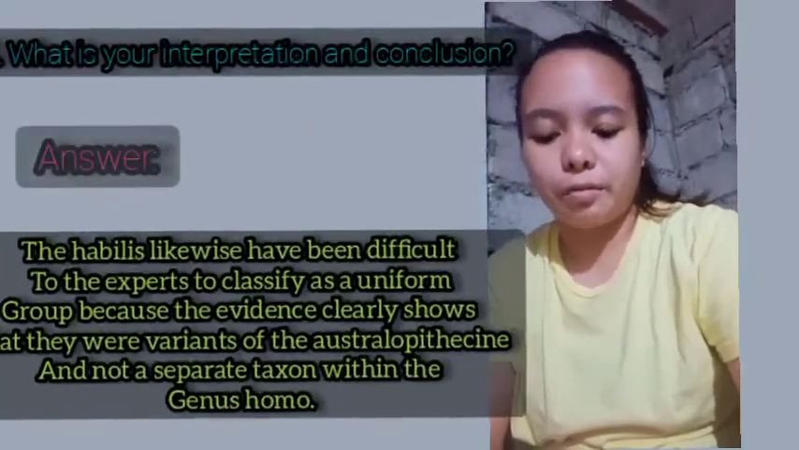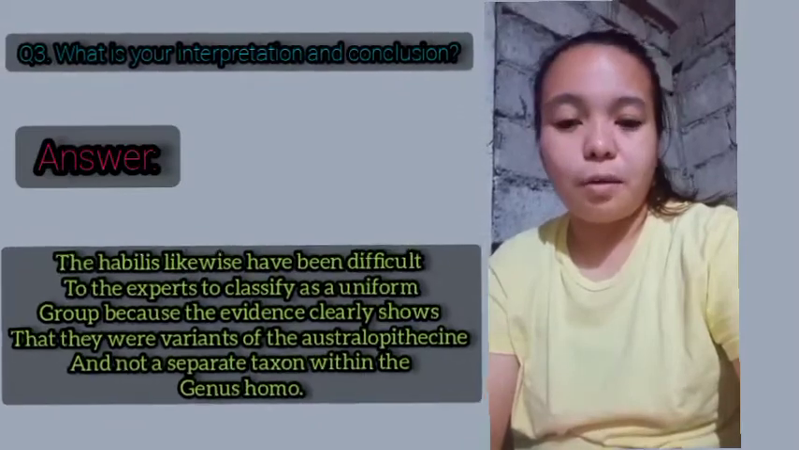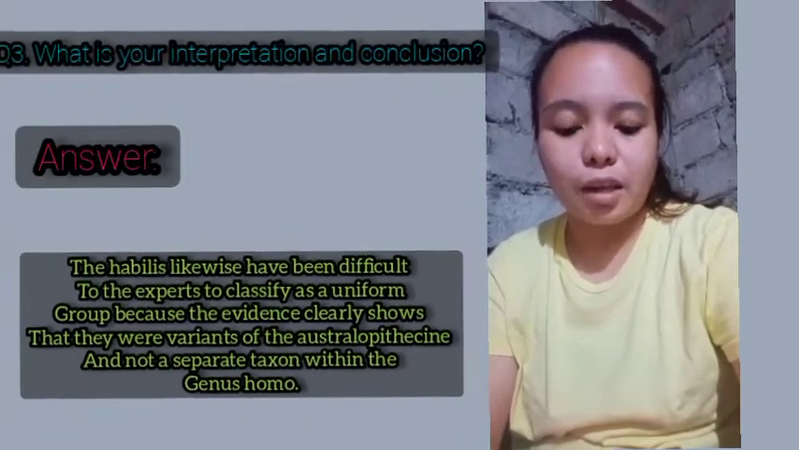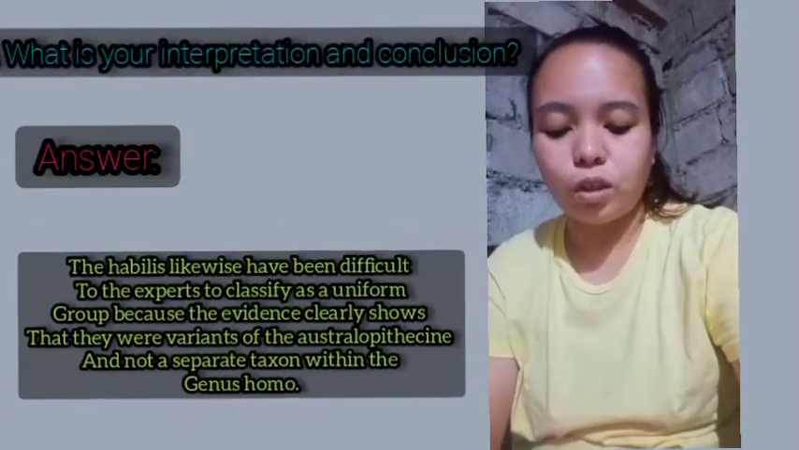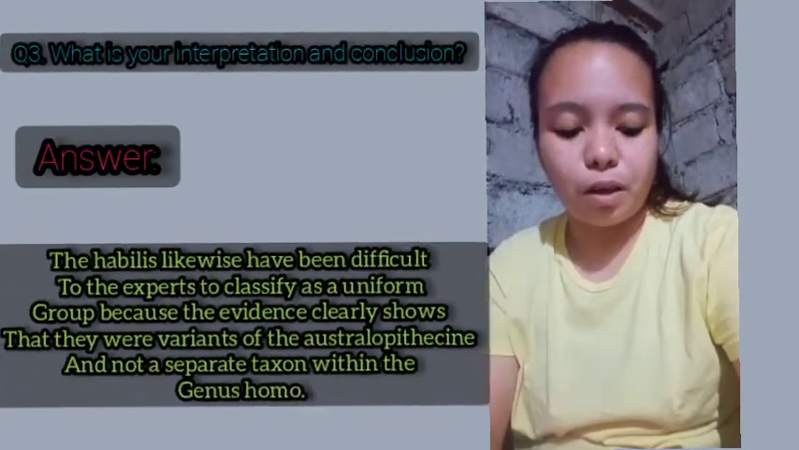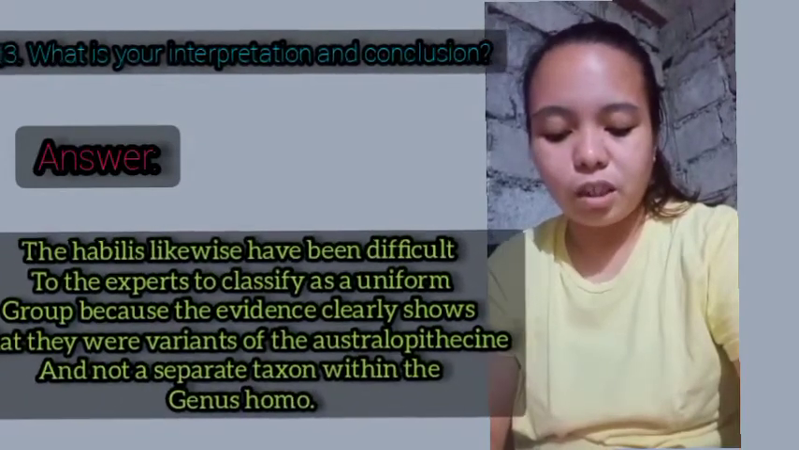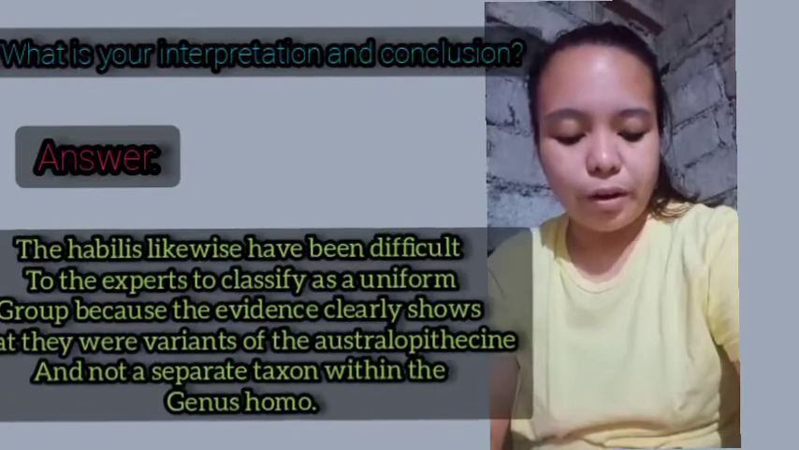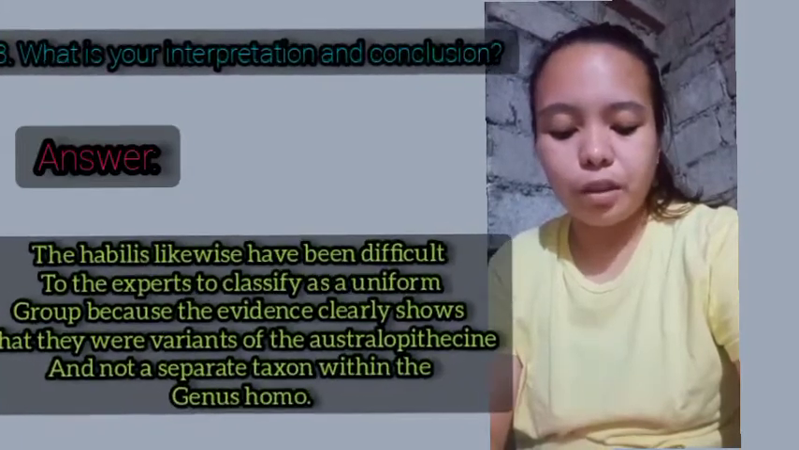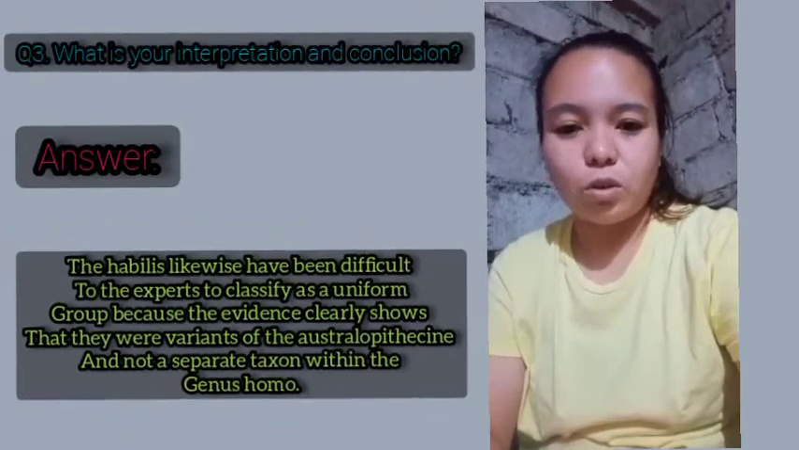Question number 3. What is your interpretation and conclusion? My answer is, the habilines likewise have been difficult for the experts to classify as a uniform group because the evidence clearly shows that they were variants of the Australopithecines and not a separate taxon within the genus Homo.